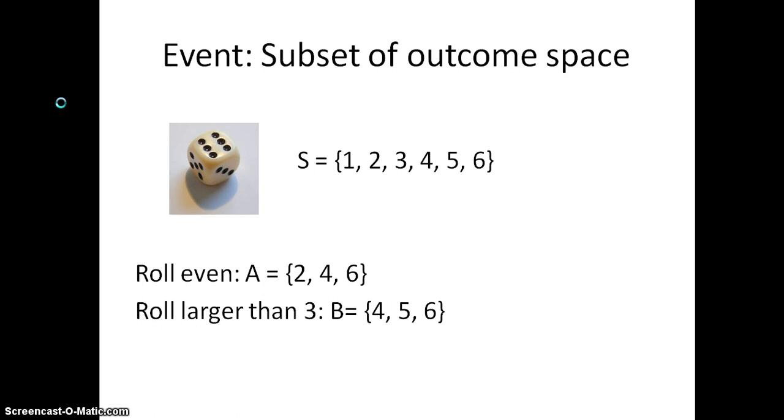If we're rolling that die, our sample space, remember, was the numbers 1, 2, 3, 4, 5, and 6. We might be interested in the event that we roll an even number. If we call that event A, it would be the subset of S that contains the numbers 2, 4, and 6. We might also be interested in rolling larger than a 3. If we call that event B, it would be the subset of the outcome space that contains the numbers 4, 5, and 6. So when we talk about an event occurring, we say that an event occurred if the outcome is contained in the event.